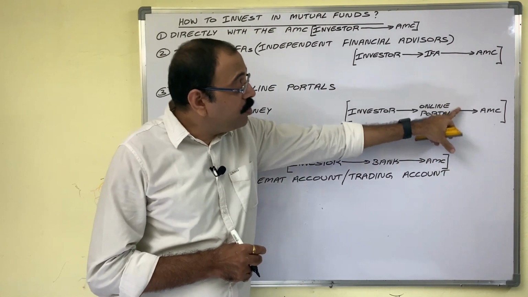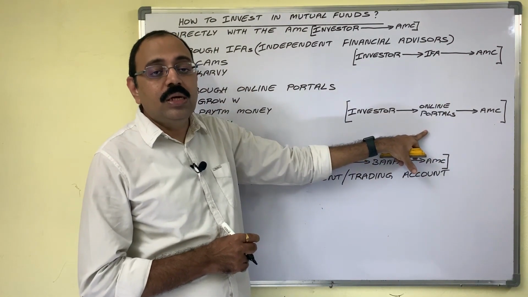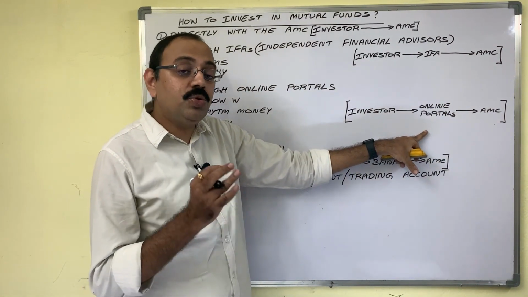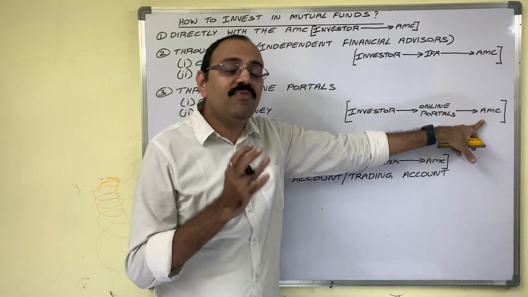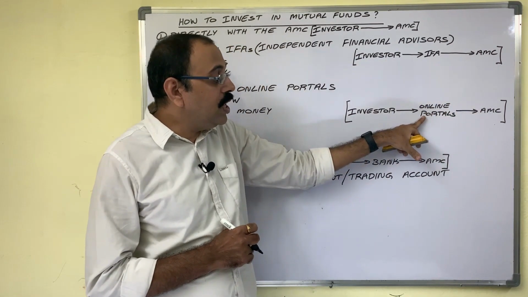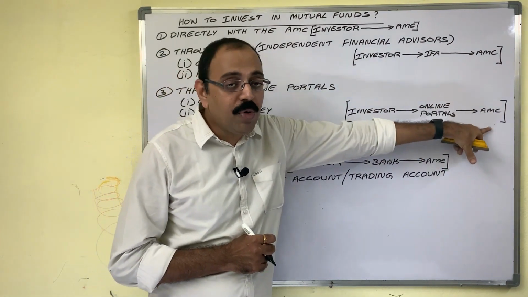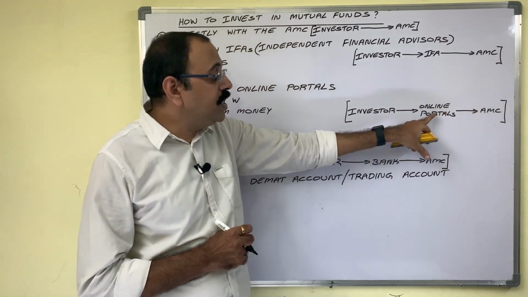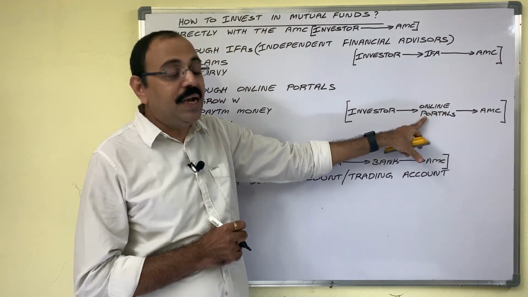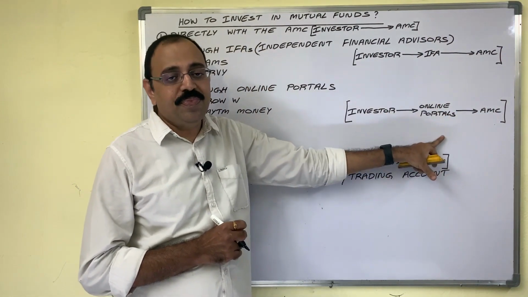Then how are they able to maintain their portals and pay salaries to customer care employees? When an AMC launches any mutual fund scheme, these portals give publicity about that scheme. For that, the AMC pays some advertisement charges to these portals. That is the main income for them.